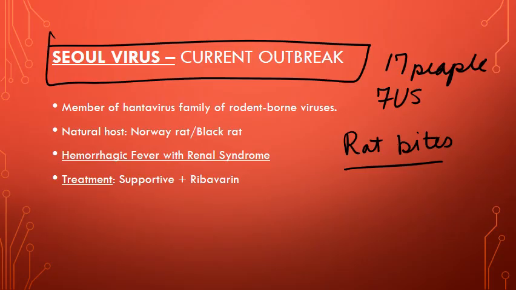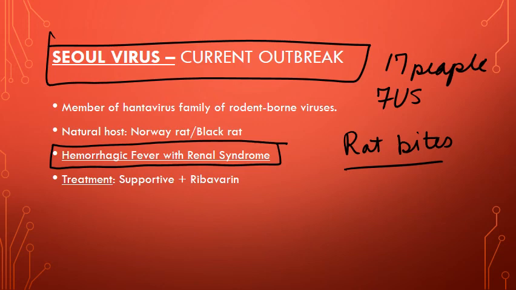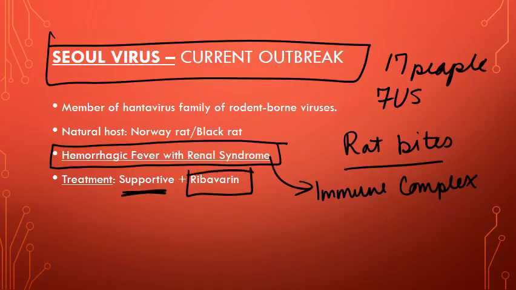This one is actually really similar to Korean hemorrhagic fever virus. In fact, it's almost the exact same virus. So you're just going to get hemorrhagic fever with that renal syndrome that we discussed for that one. And again, that one's more likely to be due to the immune complexes than it is to the virus itself. The good news is that for Seoul virus, we actually have a treatment. You can provide supportive care, certainly, but ribavirin has actually been shown to be effective against Seoul virus. And that's pretty much the end of the bunyaviruses.